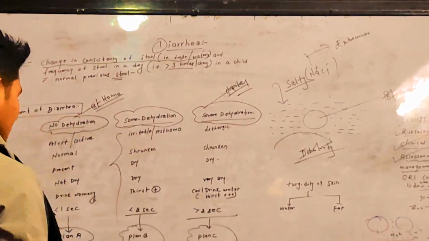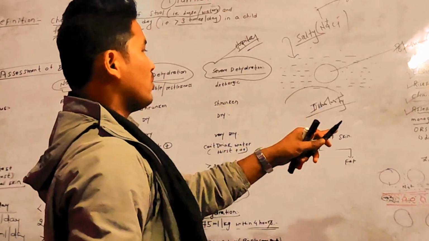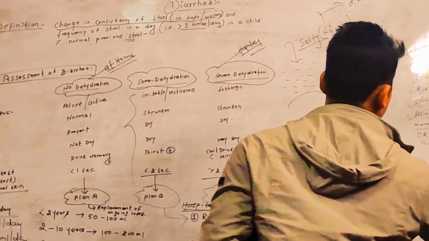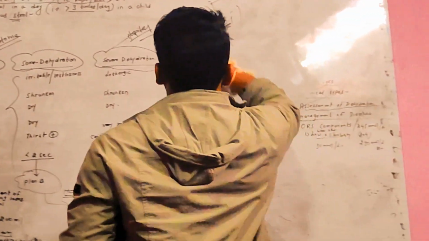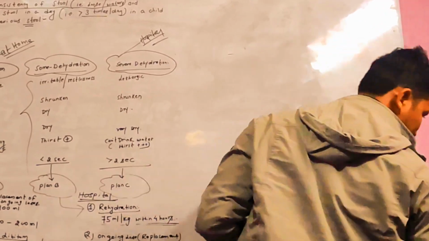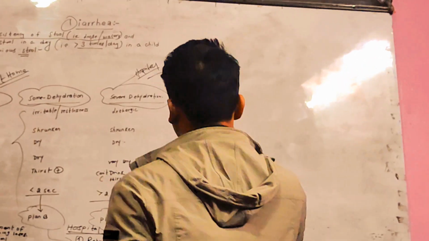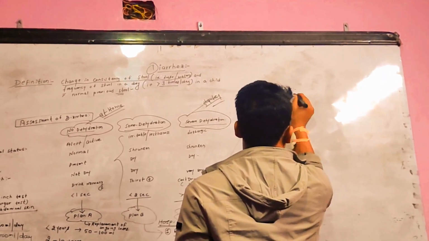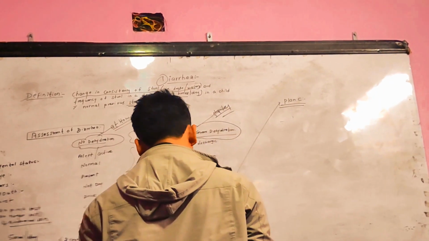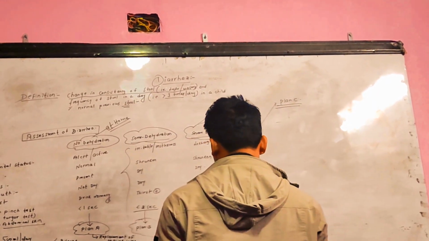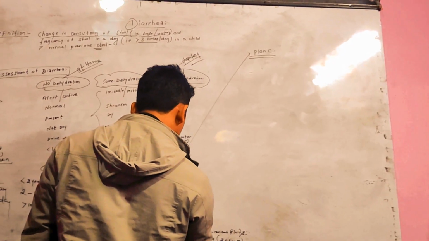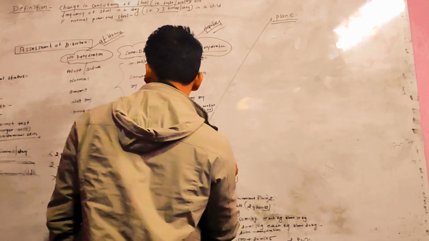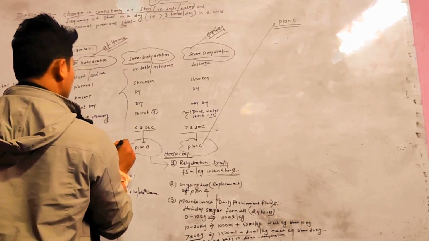Okay, so now let's have plan C. This is the last one, and then we'll be talking about the components of ORS, and this will be finished. Bear with me. Okay, so let's have plan C. In plan A, it is given orally, because ORS is present there.